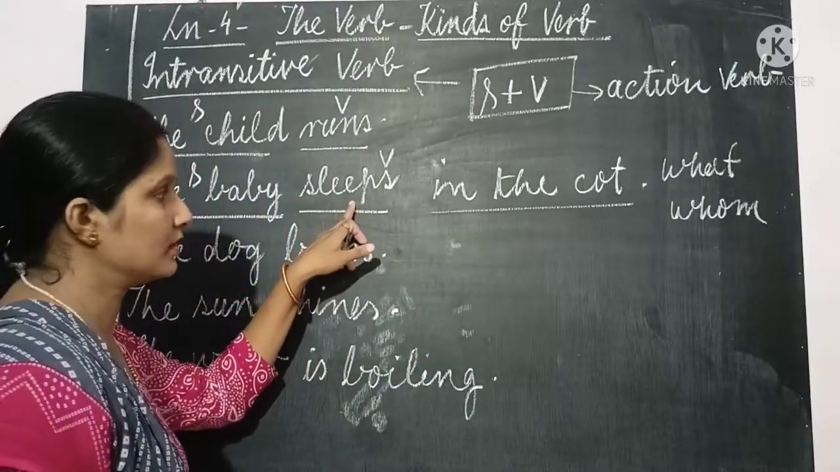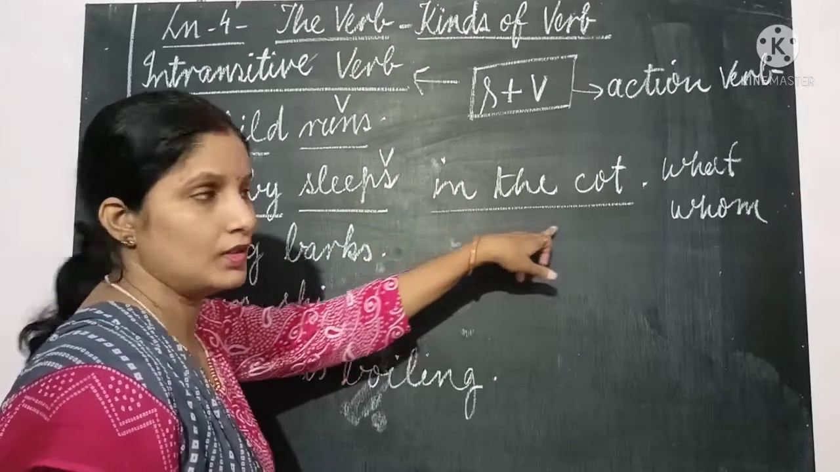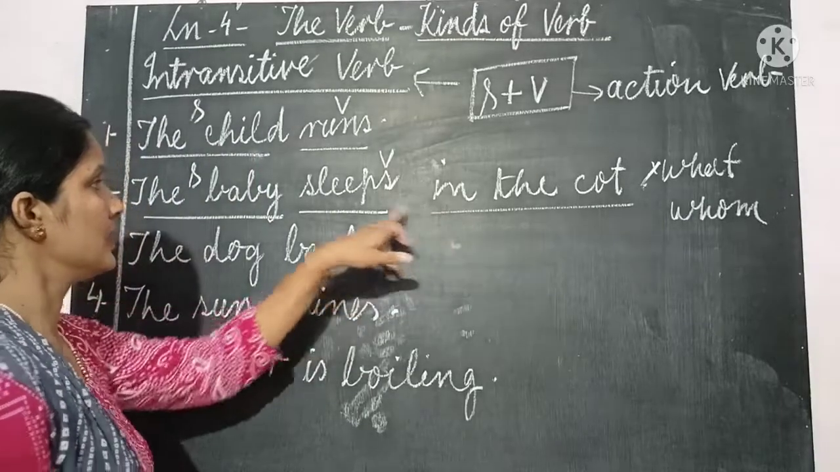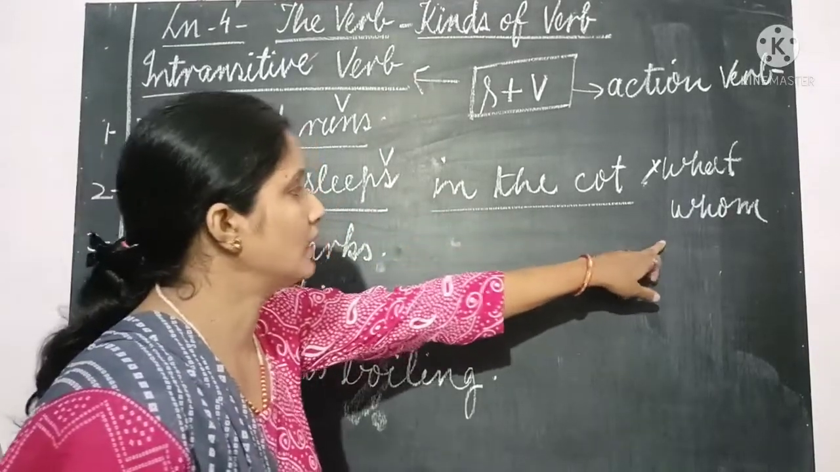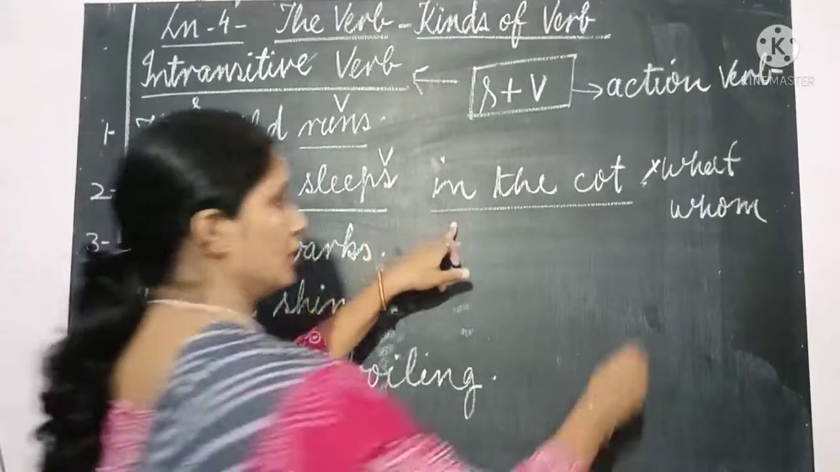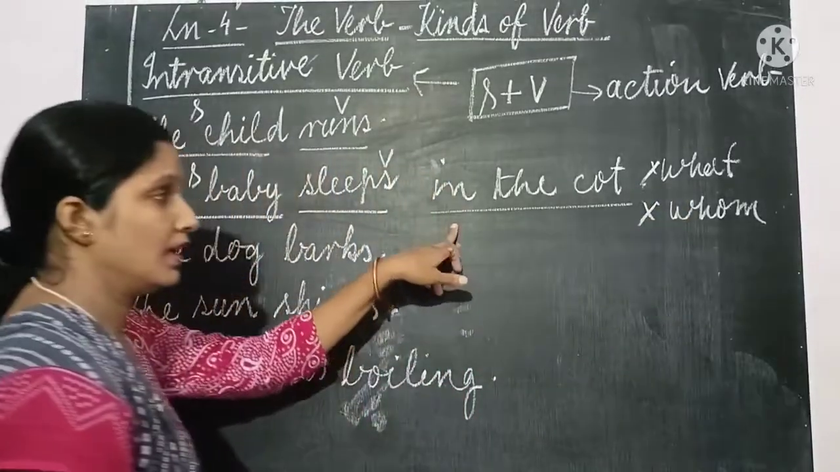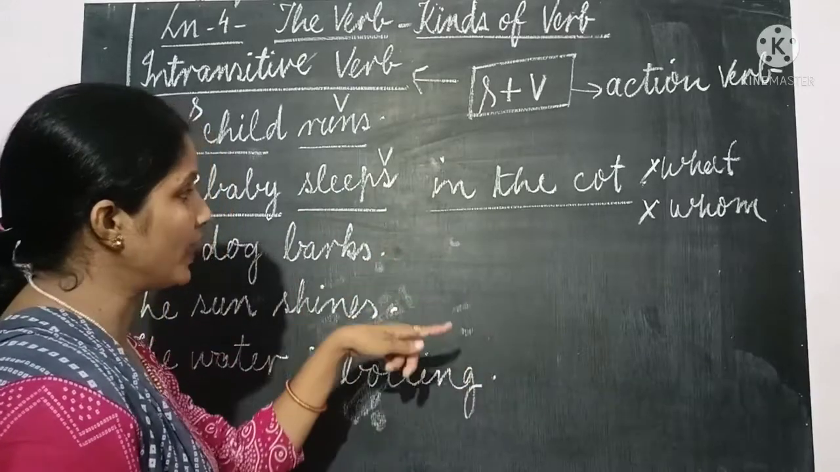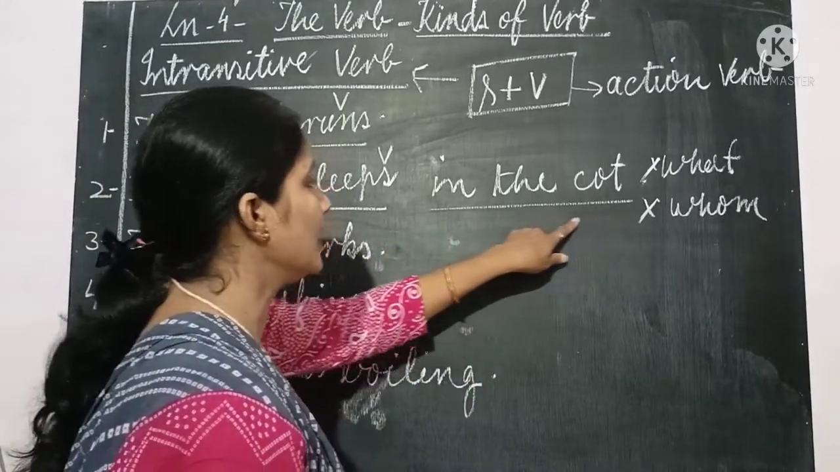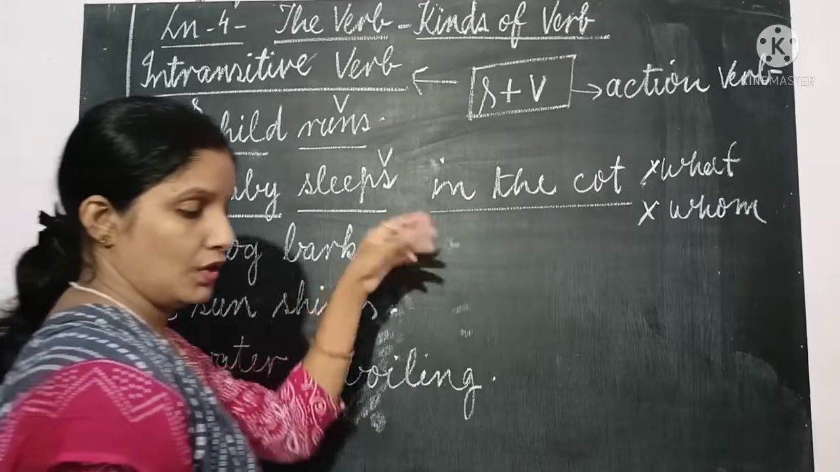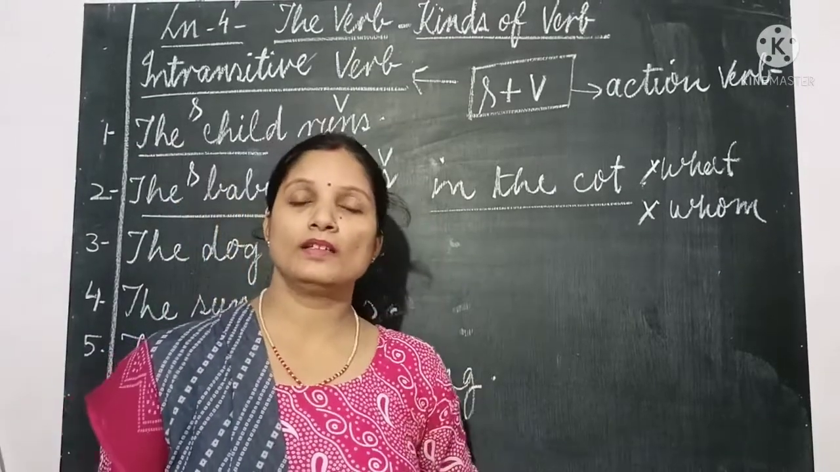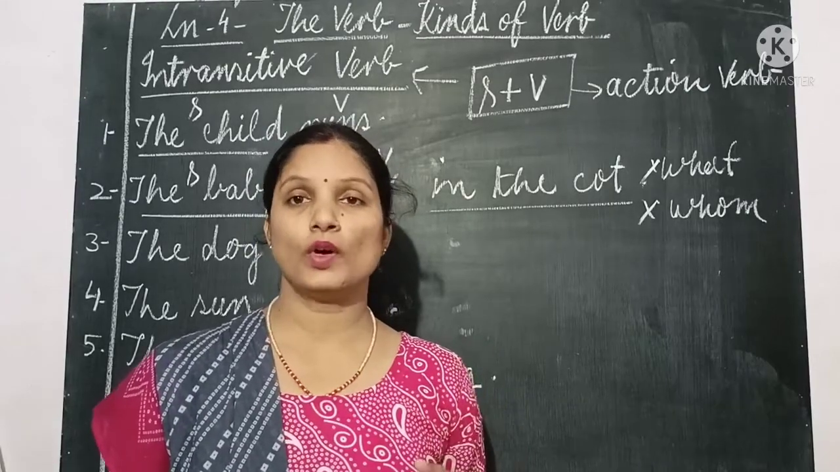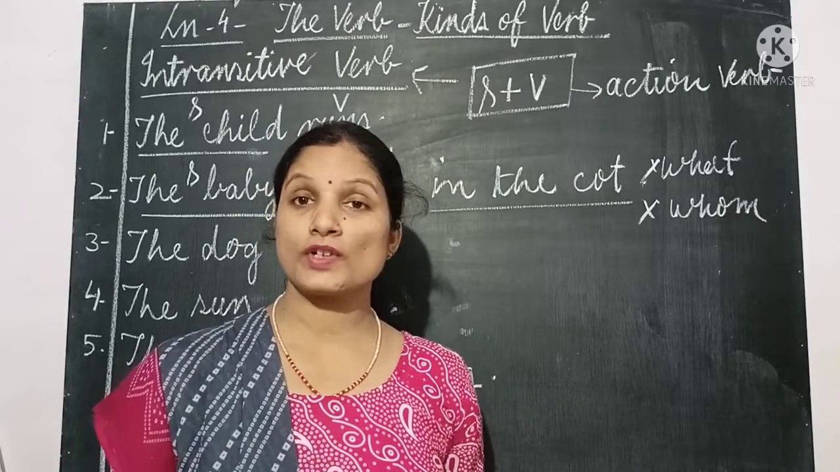Sleeps, what? Answer, in the cot. No, this is the wrong question to ask. Sleeps, whom? Answer, in the cot. No, this is also not the question to ask. If we ask the question, sleeps where? Then we'll get the answer, in the cot. But always keep this in your mind. To know the object, you have to ask only two questions, what or whom, to know transitive.